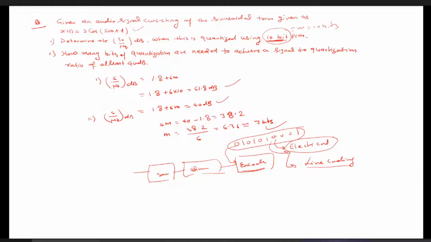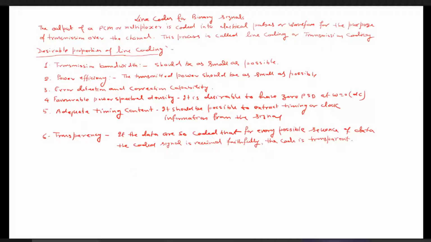So our next topic is line codes on binary signals. As you can see, I've written that the output of a PCM or multiplexer is coded into electrical pulses or waveforms for the purpose of transmission over the channel, because you cannot transmit 101010 unless we represent it as electrical pulses. To fulfill that purpose, this process is called line coding. We need to represent this 1010 as electrical pulses. It is also called transmission coding.